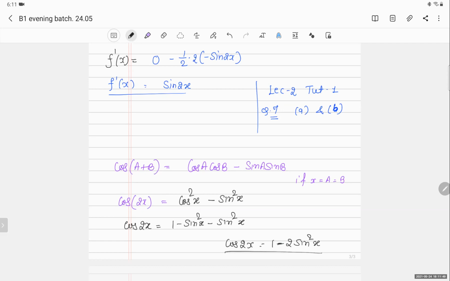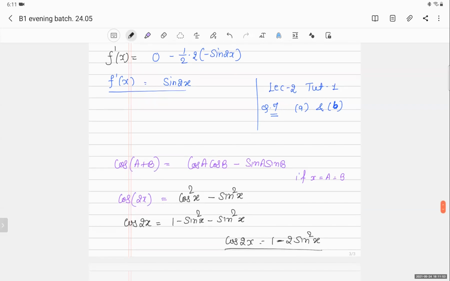So at some point of time, you can simplify these things. Sir, can you explain it again? I'm not getting that. Did you attend the previous lecture when I told you these formulas, cos A plus B, cos A minus B? So what is the formula for cos A plus B?